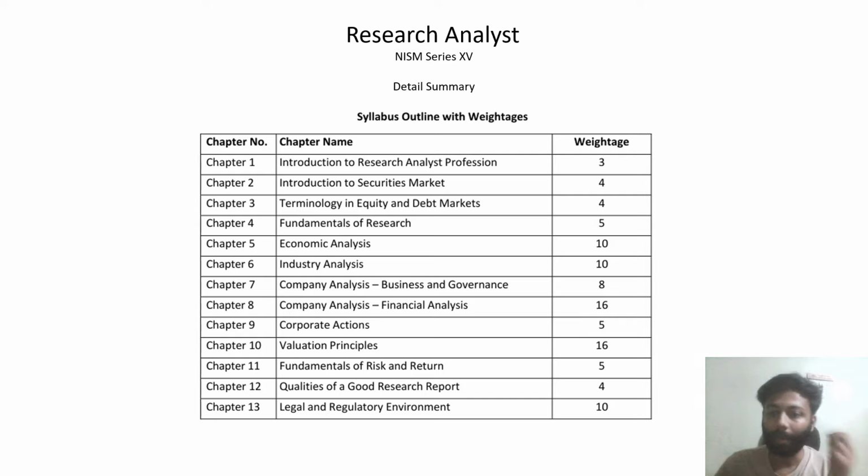So how many marks are required to clear this exam? We can say 60 marks is the minimum requirement to clear the exam. You should also know about the negative marking in this examination. If you attempt 60 questions with 100% accuracy, you would be able to clear the exam, but that will not happen in a genuine scenario. You attempt 60 questions and have 100% accuracy, that probably does not happen in a very genuine way.